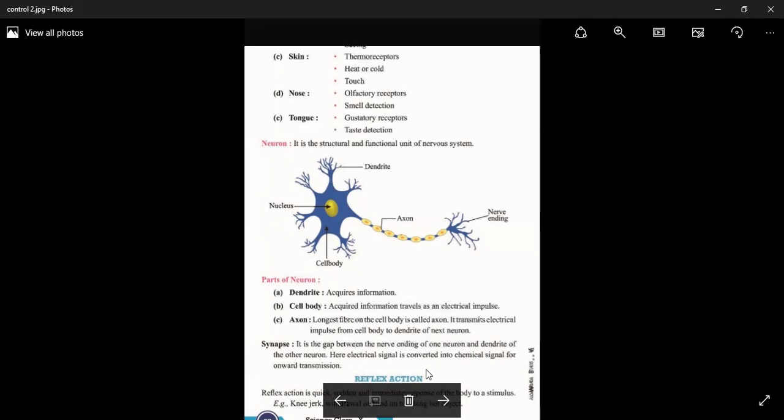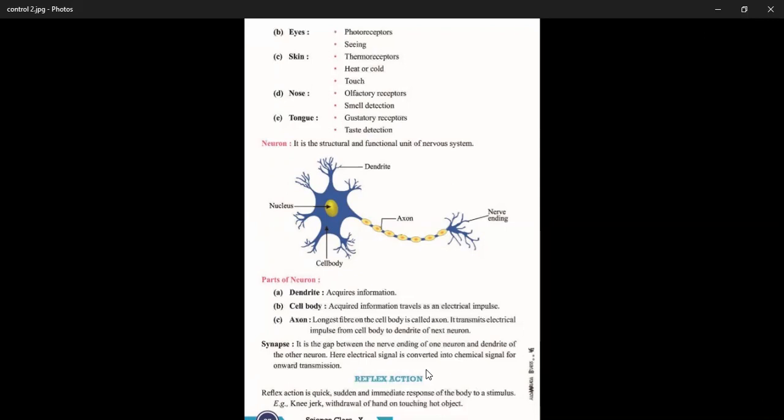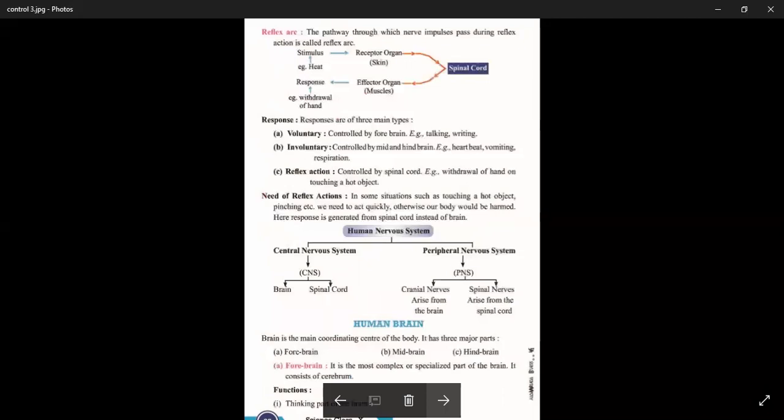For example, the knee jerk and the withdrawal of the hand on touching a hot object. Now, this structure is the reflex arc. So, reflex arc is a pathway through which nerve impulses pass during the reflex action.